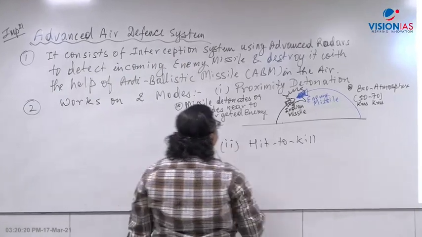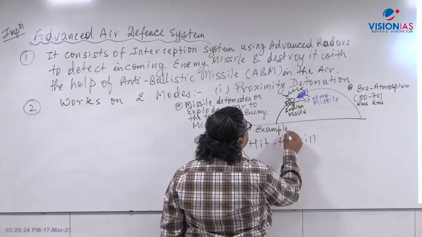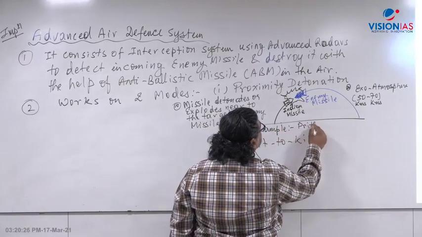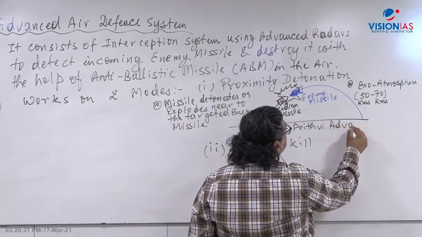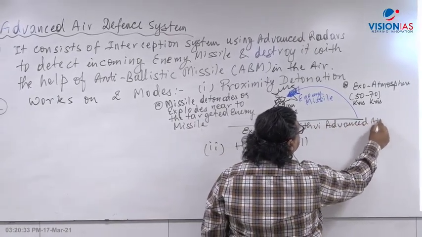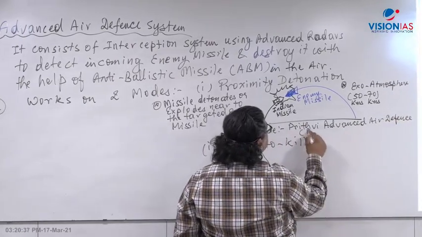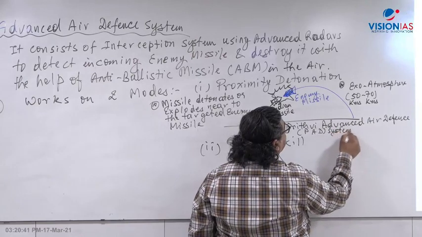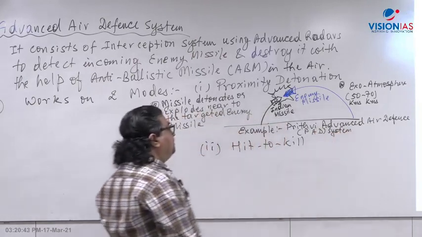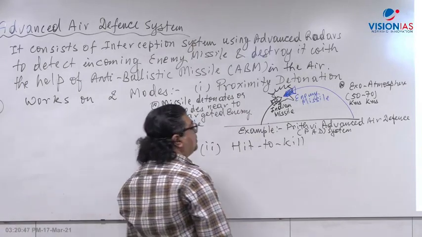Now we have an example here. We have an example of an Indian system, called the Prithvi Air Defense System. It's called Prithvi Advanced Air Defense System. This has been developed by DRDO, Prithvi Advanced Air Defense System, which will hit the target in the exo-atmosphere.